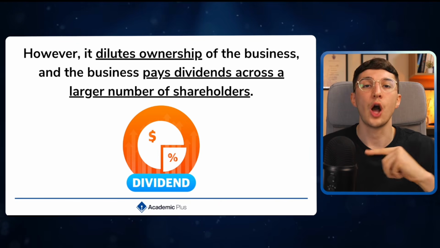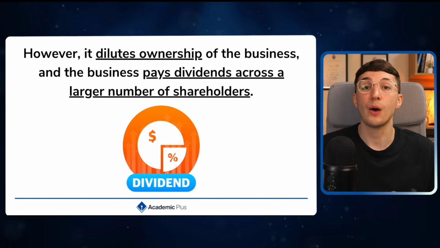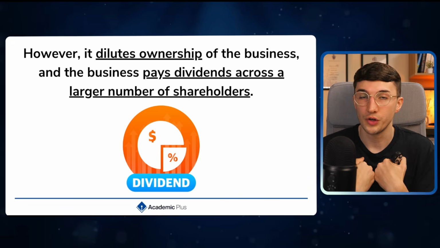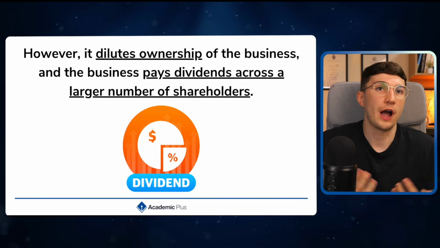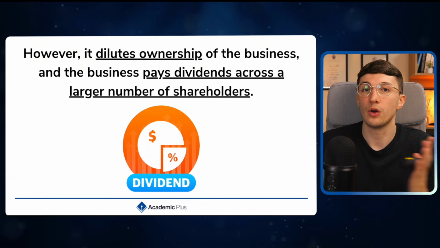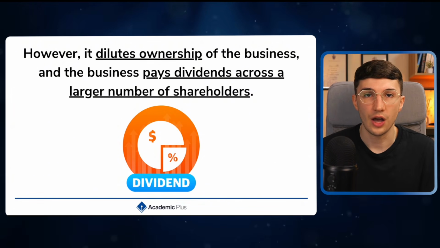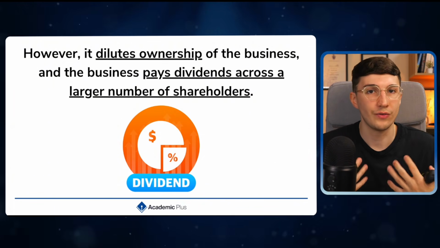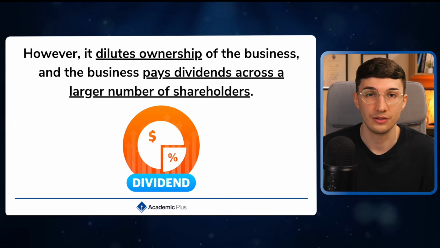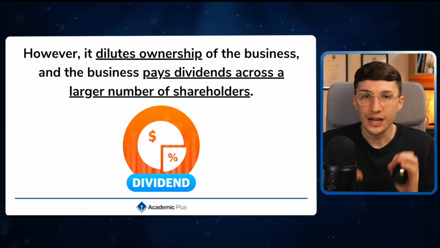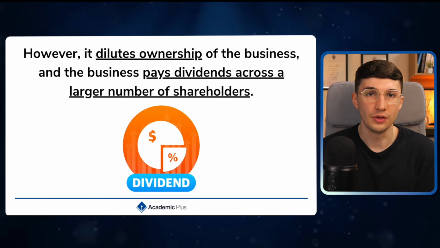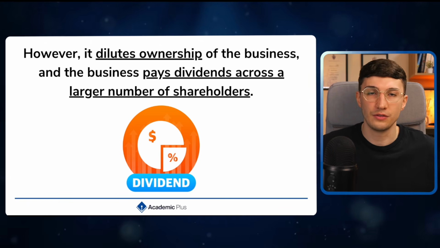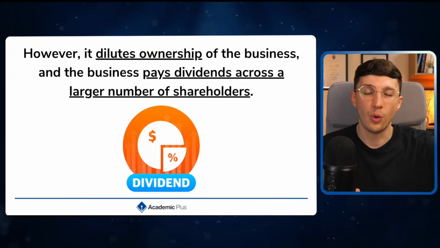However, we're giving ownership away. That means the current investors and the current owners are diluting their ownership. So maybe before I had 100% ownership, now I've only got 40%. And those other shareholders will be wanting to put their ideas forward, potentially impacting decision making. And as well, yes, I'm not repaying them back, but they do have the right to a dividend. So if ever I do pay dividends in my company, they will have a portion of that.